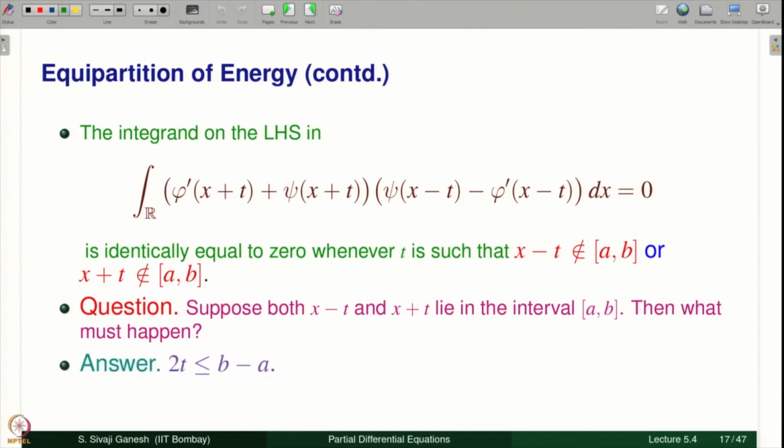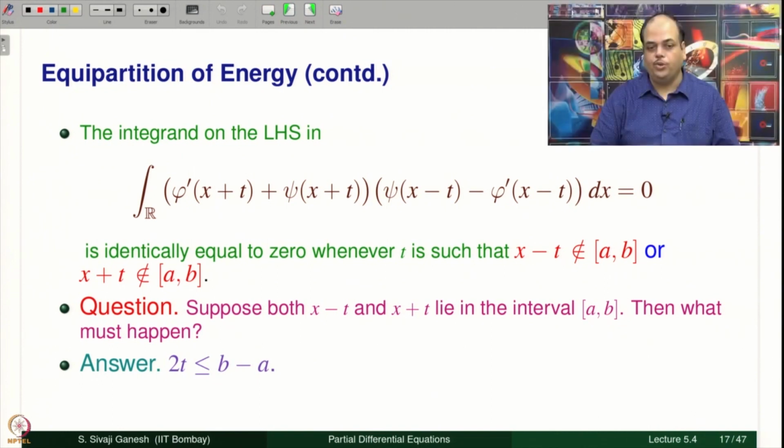Therefore what should happen is 2t should be less than or equal to b minus a. Suppose t is such that 2t is bigger than b minus a, what does it mean? Both x minus t and x plus t cannot lie in the interval AB, that means at least one of them is outside the interval AB and hence we have this integral equal to 0. As a consequence Ke equals P.